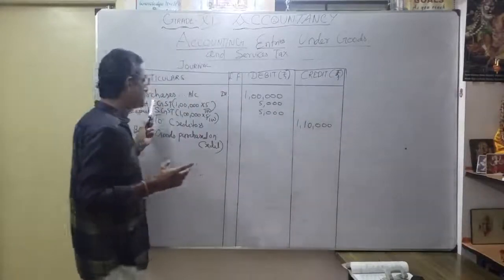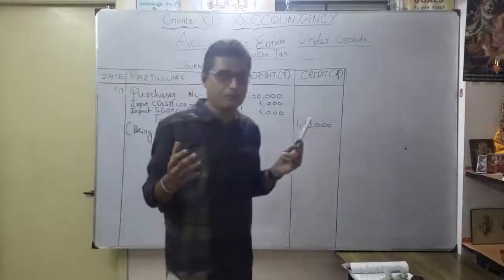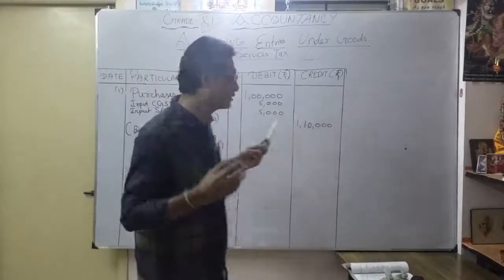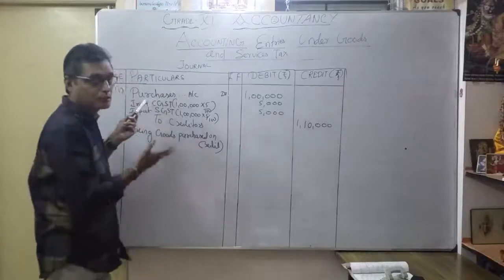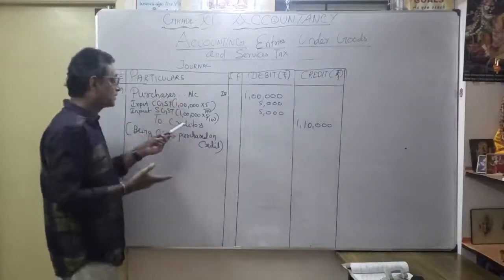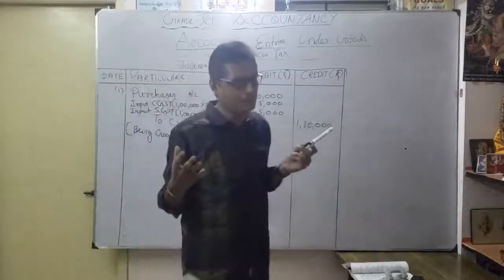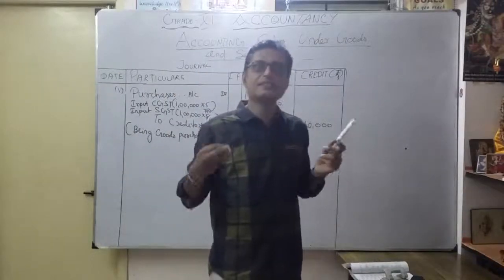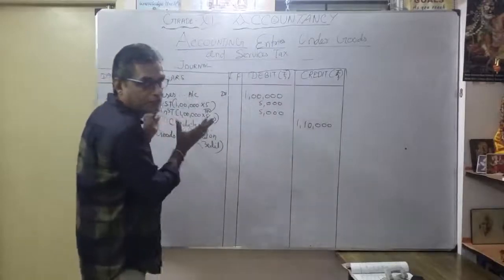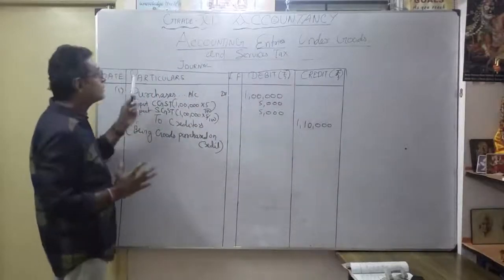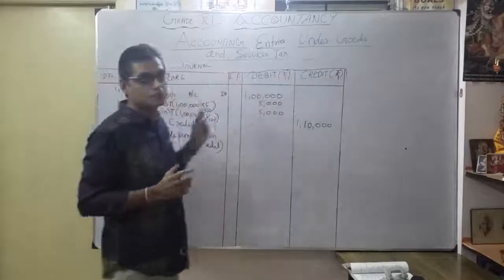Why are you debiting purchases? It comes under a nominal account, so debit all expenses and losses. It is an expense for us. The tax we are going to pay is also an expense, correct? And creditors is a personal account. Here credit is the giver: the creditor only gave the goods. Now you have understood the formation of journal entries for accounting entries under goods and services tax.